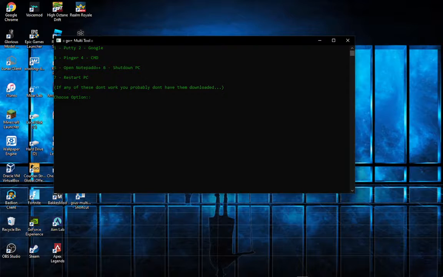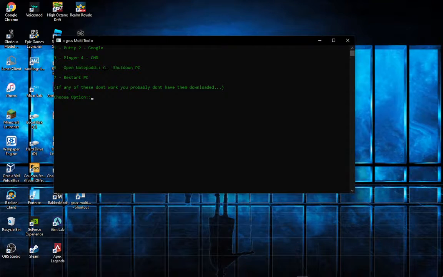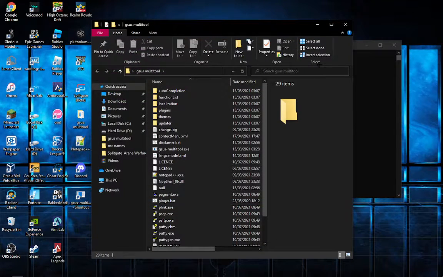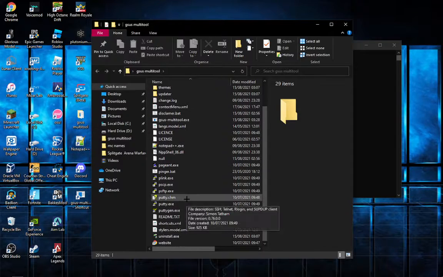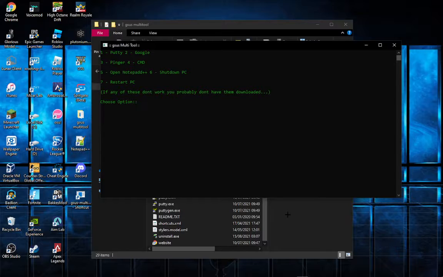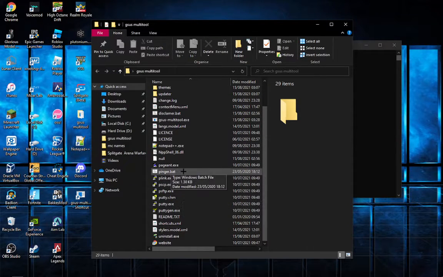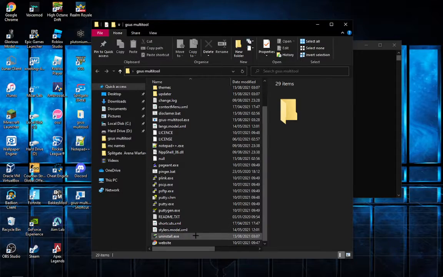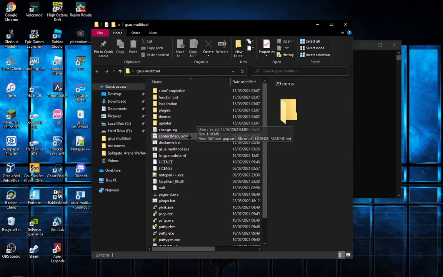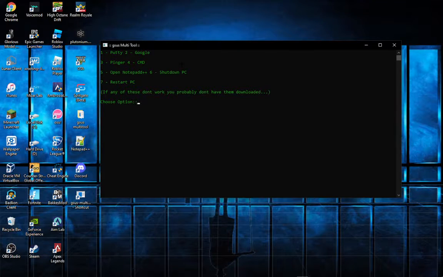So here's the options. We've got 1, which is putty, 2's Google, 3's a pinger, 4's CMD, 5's to open up Notepad++, 6 will be turn off your PC, and 7 to restart it. So if any of these don't work, you probably don't have them downloaded. But what I'd done was I downloaded everything on here into the same folder, which is why you can see stuff like putty, Notepad++, stuff like that. Except for Google and CMD, you already have on your computer, I'm pretty sure.